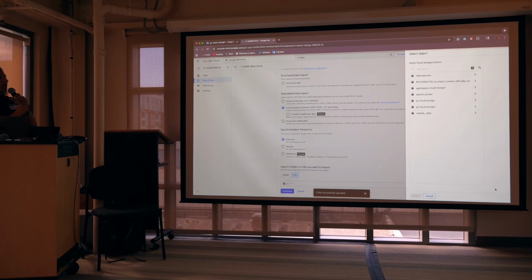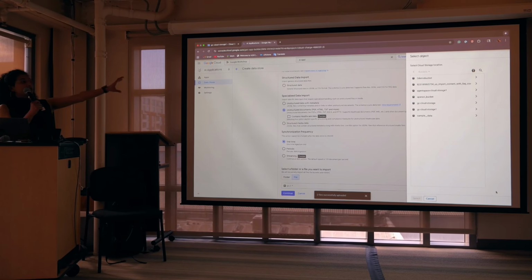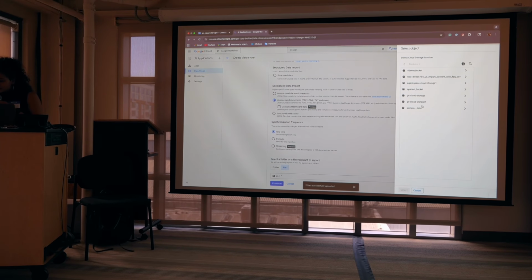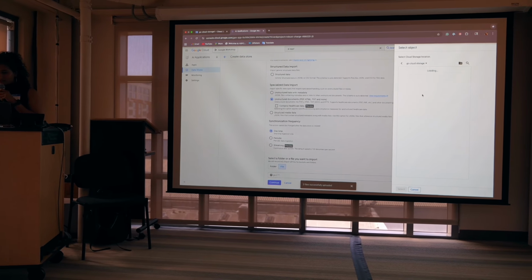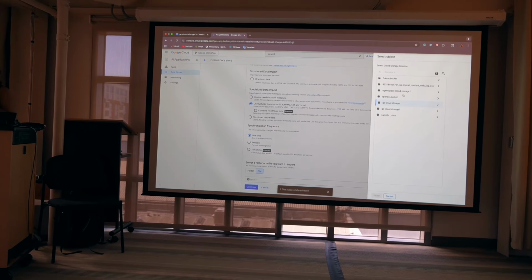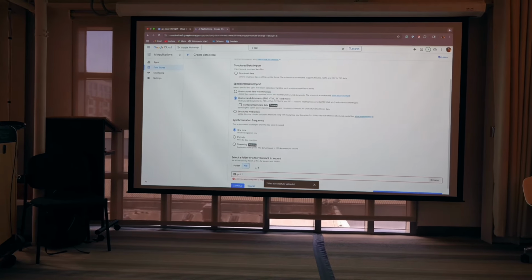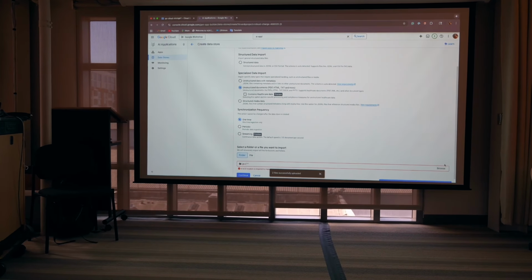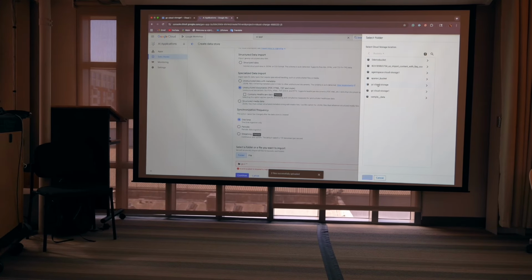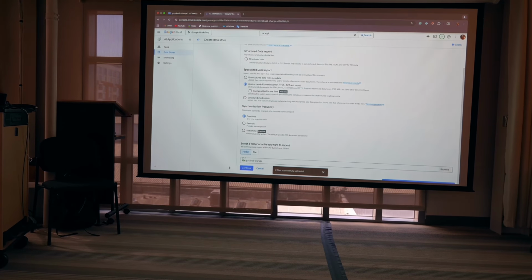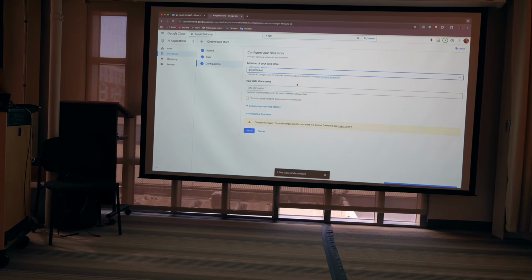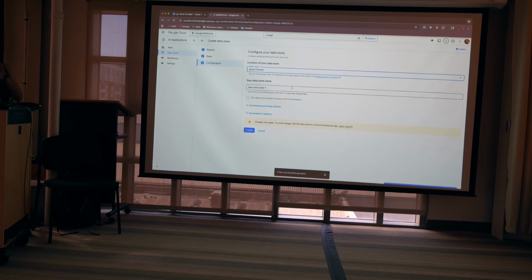Browse, which means it will show you the cloud storage data folders, and you need to select the data from those folders. So I just created GC Cloud Storage. I'm clicking on it, and I forgot to mention folder. Yep. So this is our GC Cloud Storage, and select. Continue, and this is our data store name.